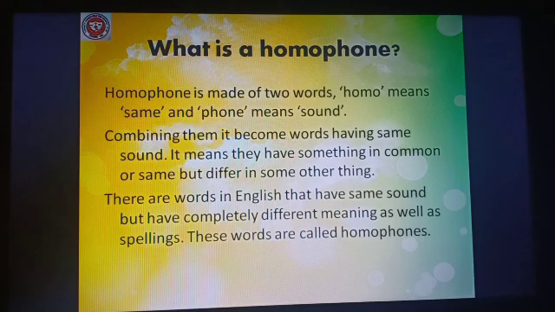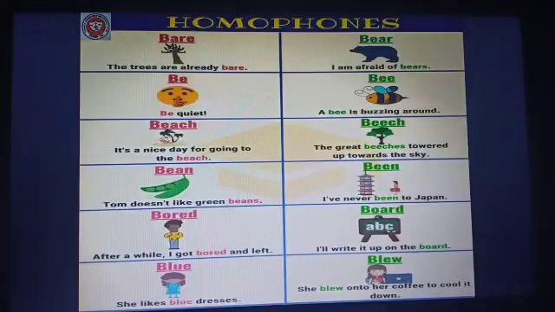I hope it's clear to you. See some examples. Bare, B-A-R-E, and bear, B-E-A-R. Both pronunciations are the same but their spellings and meanings are different. For B-A-R-E, bare means empty. The trees are already bare, there are no leaves on the tree. And I am afraid of bears. Bears here is an animal. So I hope it's clear.